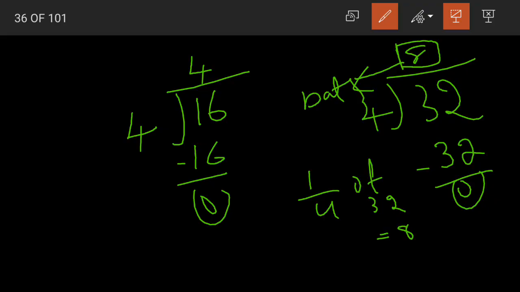Understood, children? How to find out the fraction of a collection? Yes, divide the total number of items in the collection by the total number of groups you want to divide it into. Say 32 divided by 4.